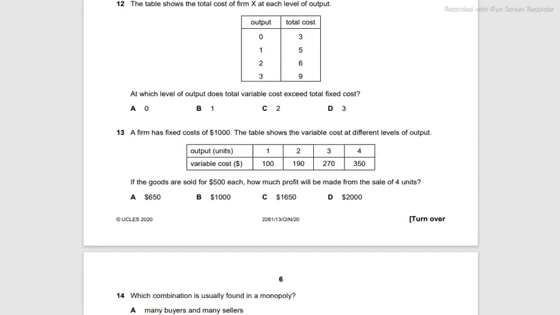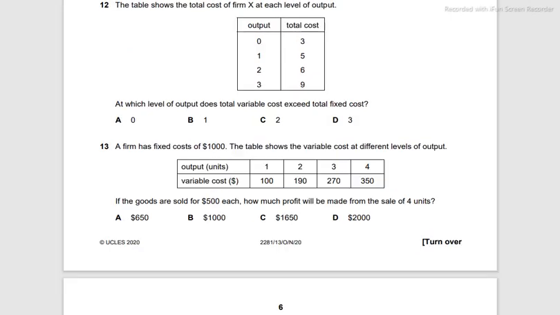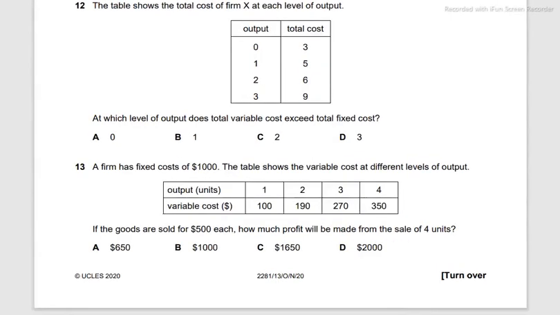Question 12. The table shows the total cost of a firm at each level of output. So these are the output levels and these are the total cost. At which level of output does the total variable cost exceed total fixed cost? First of all, we have to find the total fixed cost. Total fixed cost is the cost that does not change or does not vary with the output. It remains even if the output is 0.